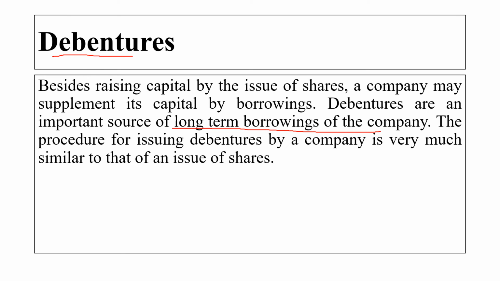The procedure for issuing the debenture by the company is very much similar to that of the issue of the shares. The way we issue the shares, in the same way we will issue the debenture, but it is for a longer period.